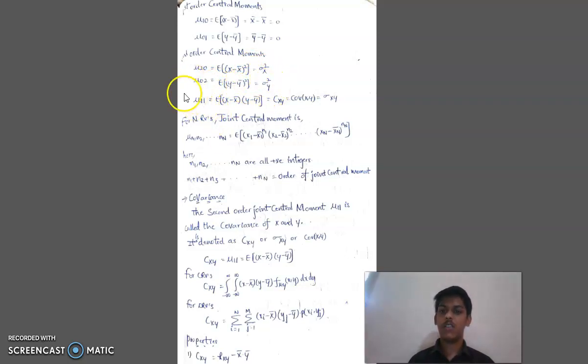And if we substitute n equal to 1 and k equal to 1, we will get the covariance of X comma Y, that is Cxy. It is also denoted as expectation of X minus X bar into Y minus Y bar. It is also denoted as sigma xy. Now let me see the covariance. Covariance is denoted as Cxy, that is n equal to 1, k equal to 1 in joint central moments, that is mu 11 is equal to expectation of X minus X bar into Y minus Y bar.